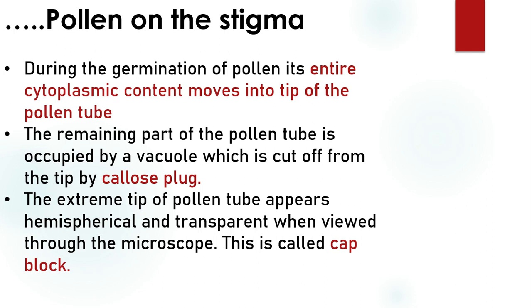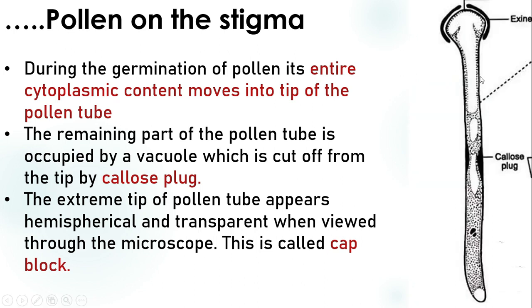During the germination of pollen, its entire cytoplasmic content moves to the tip of the pollen tube. The nucleus and other cytoplasmic organelles move towards the tip. The remaining part of the pollen tube is occupied by a vacuole, and is cut off by the callus plug.